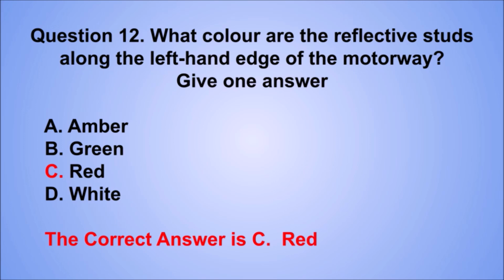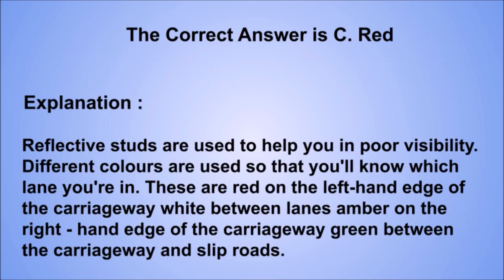Red. Explanation: reflective studs are used to help you in poor visibility. Different colors are used so that you'll know which lane you're in. These are red on the left-hand edge of the carriageway, white between lanes, amber on the right-hand edge of the carriageway, green between the carriageway and slip roads.